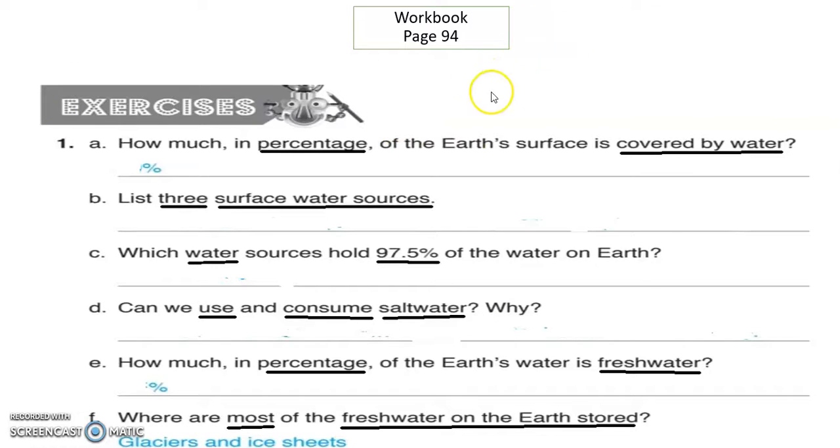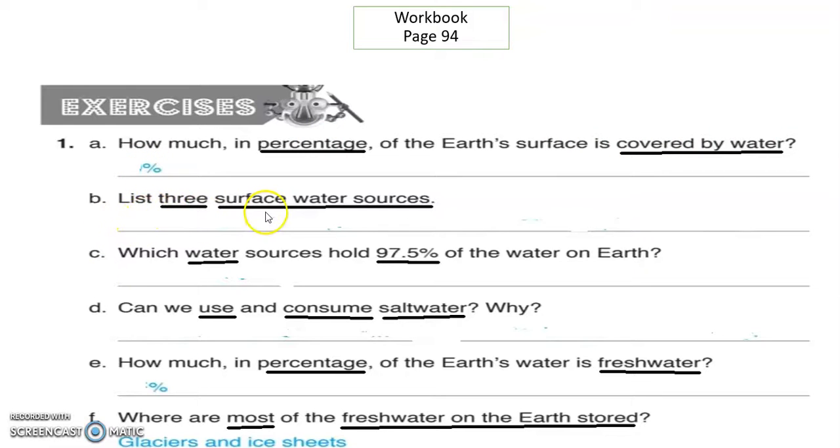So please open your workbook, page number 94. This is the exercises on page 94. A. How much in percentage of the Earth's surface is covered by water?